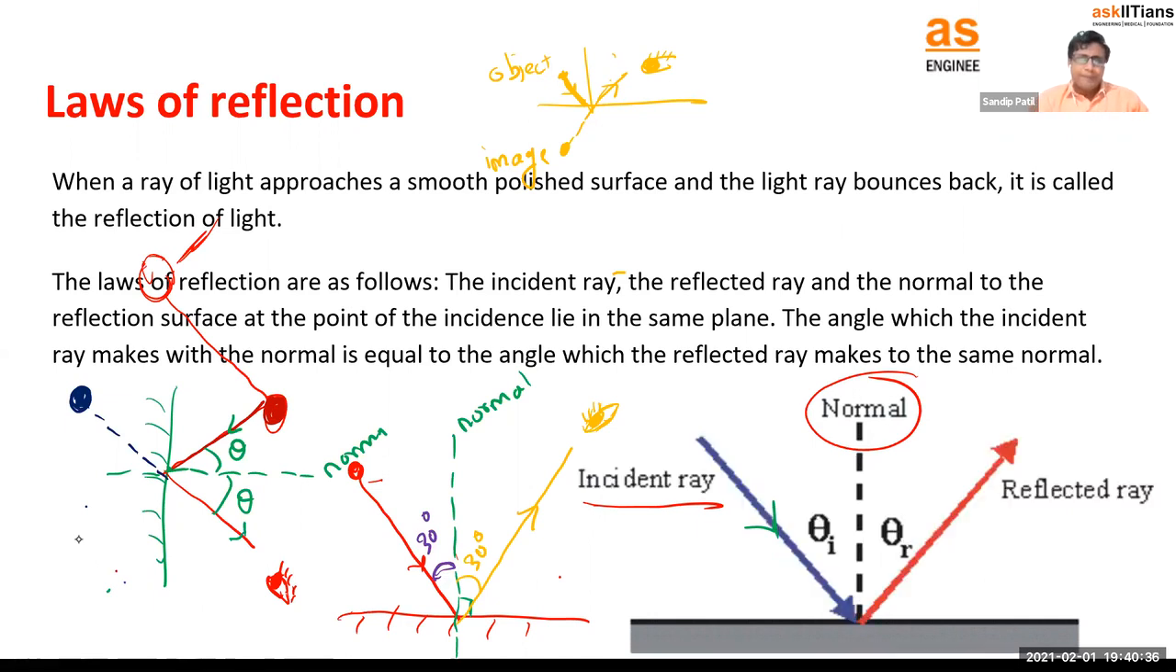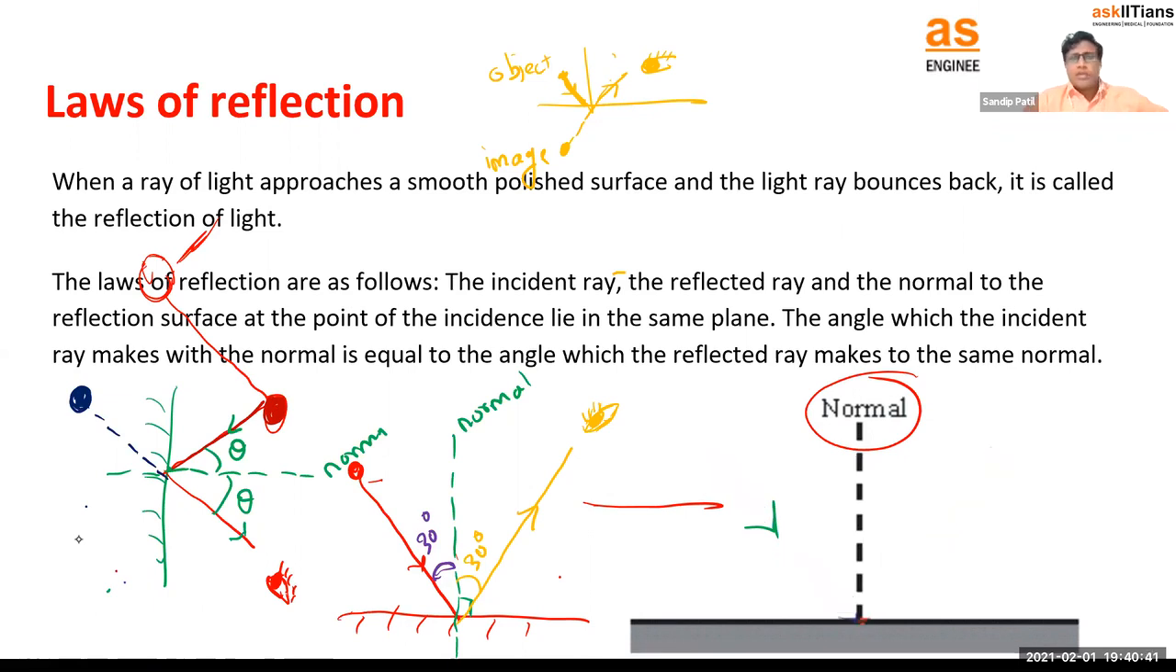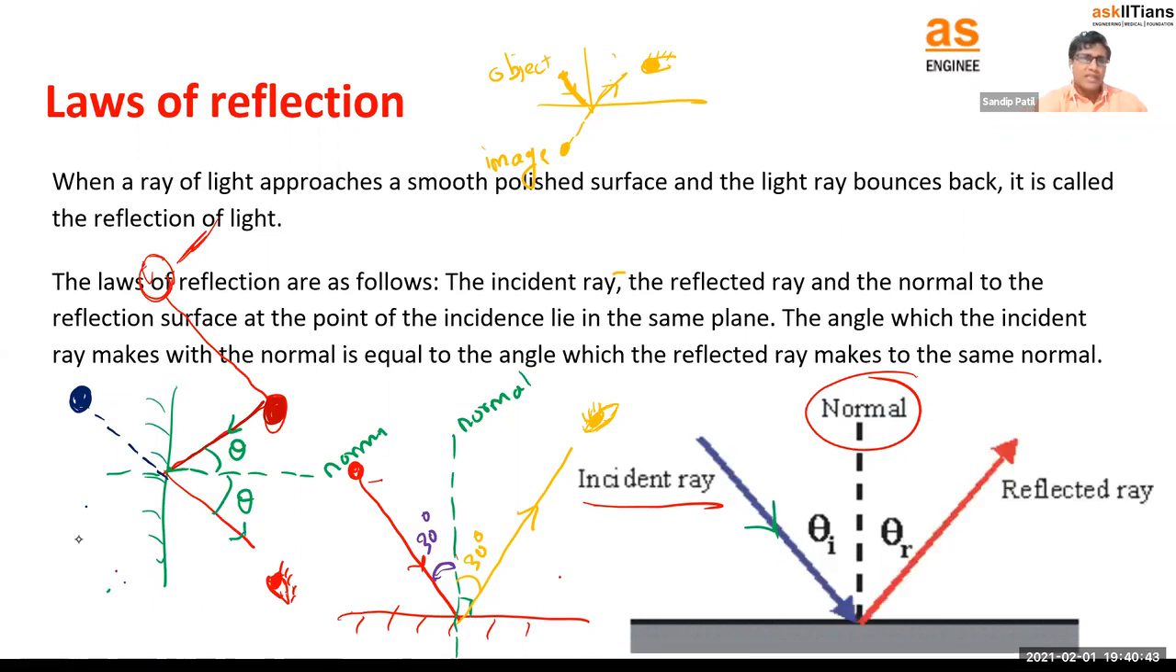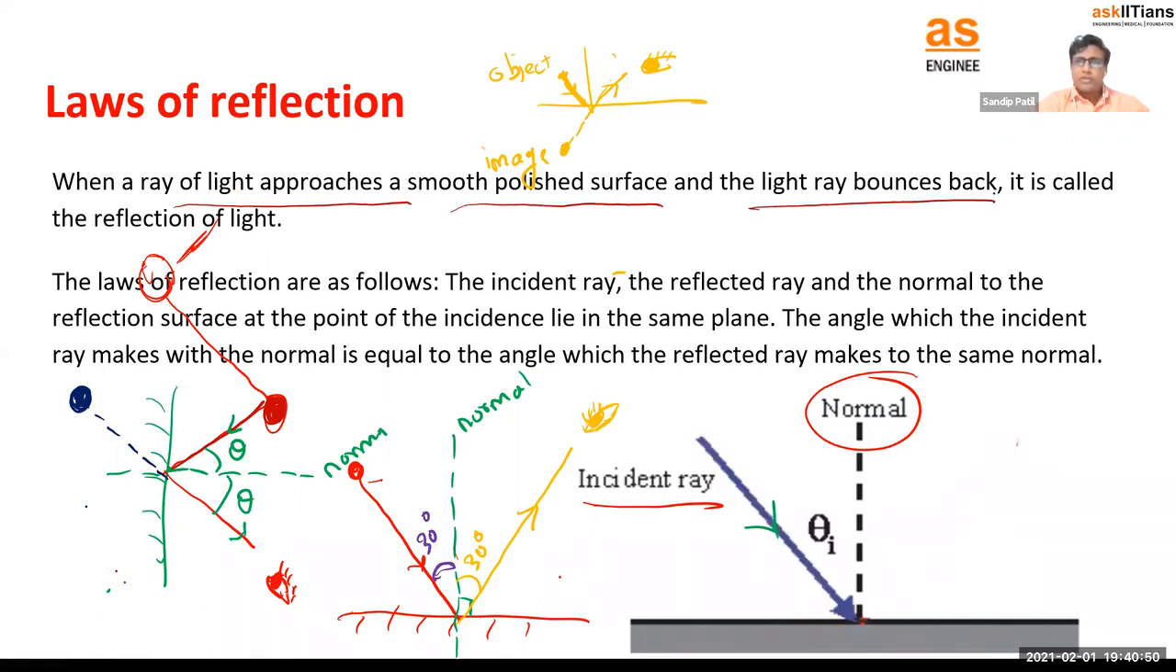So let's see what the laws of reflection are. First of all, the definition of reflection is very simple. When the ray of light approaches a smooth polished surface, the light ray bounces back. Normally, as I told you, the silvering part: the plain glass, silvered on one side, gives you a mirror. So when the light approaches this silver mirror and bounces back, it is called reflection of light.